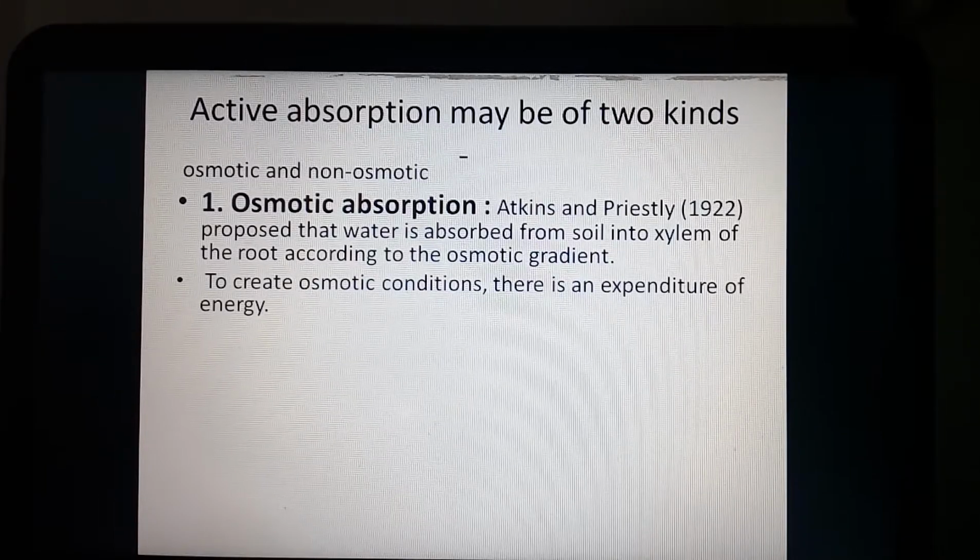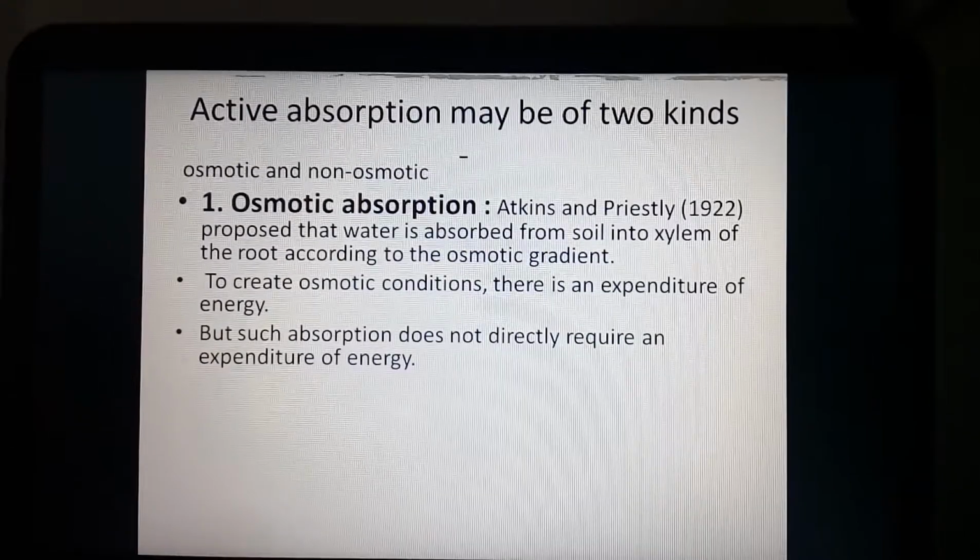Then water moves from hypotonic towards hypertonic, and the first layer becomes further hypertonic. In this way, each time water comes inside the cell it changes the osmotic pressure. To maintain the osmotic pressure of the cell, they have to use up energy.